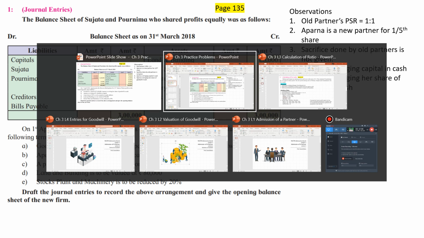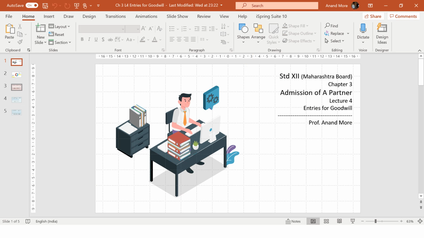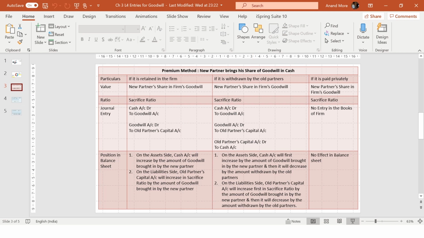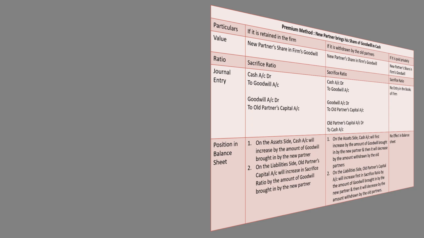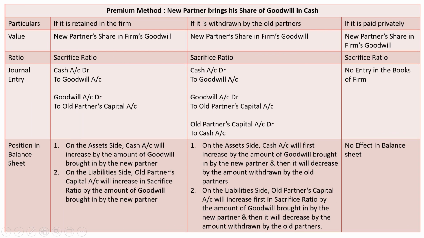In that case, which ratio is to be used? We should use the sacrifice ratio. I hope you remember all these different things. We have considered it in this presentation. This is called the premium method. In the premium method, the new partner is bringing his share of goodwill in cash, and if it is retained in the firm, then the value should be the new partner's share in the firm's goodwill, and the ratio should be the sacrifice ratio. Now we have already discussed how the sacrifice ratio will be calculated.